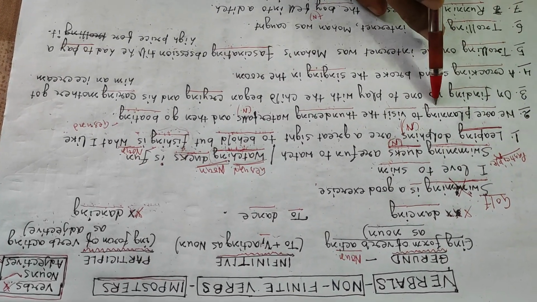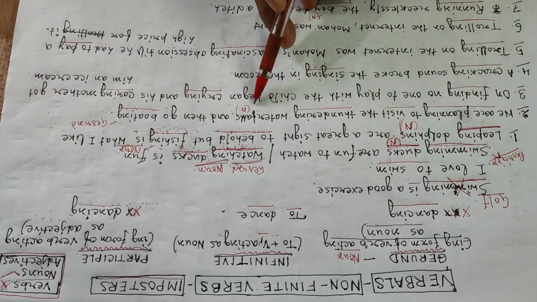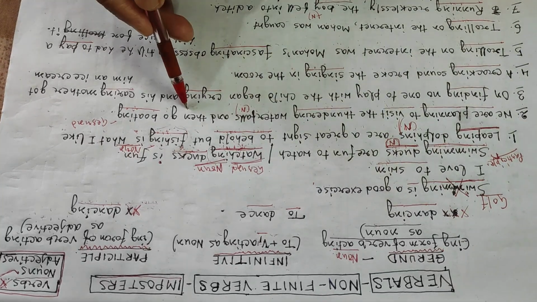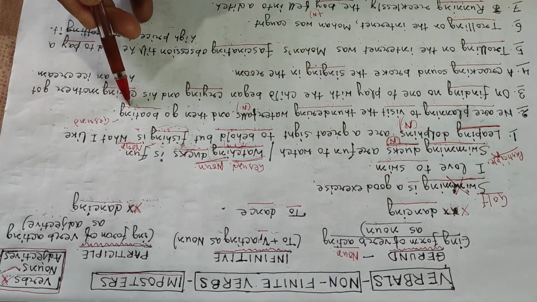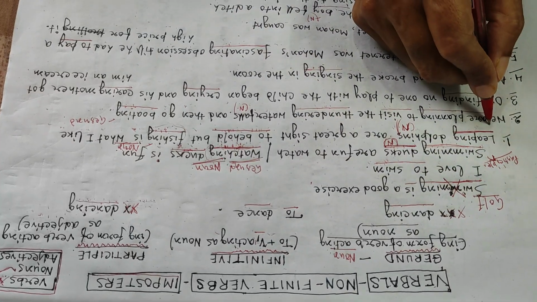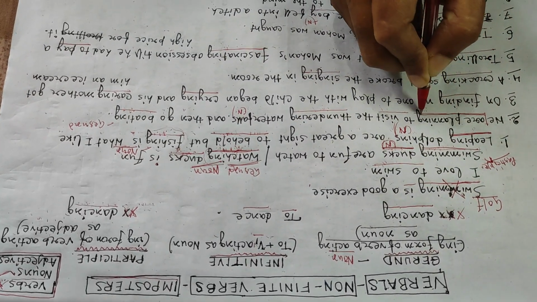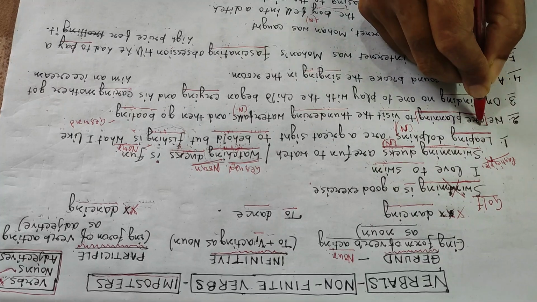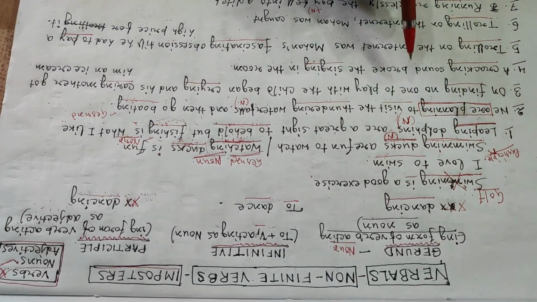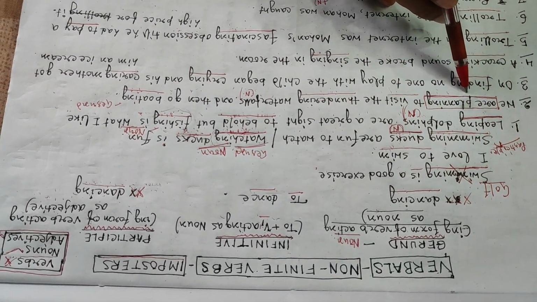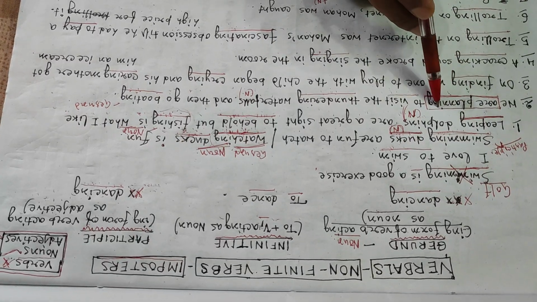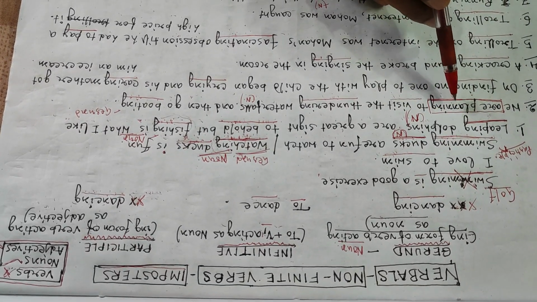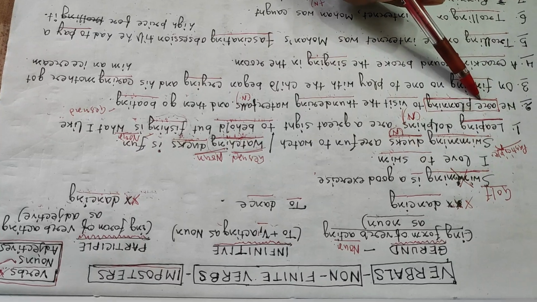Next, we are planning to visit the thundering waterfalls and then go boating. We are planning now. Let us take this one. Planning also is an ing word, but there is a helping verb in front of it.